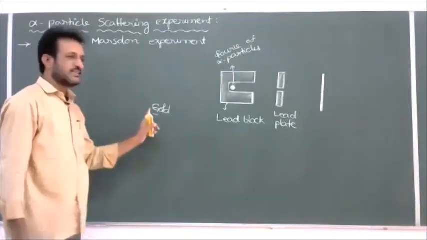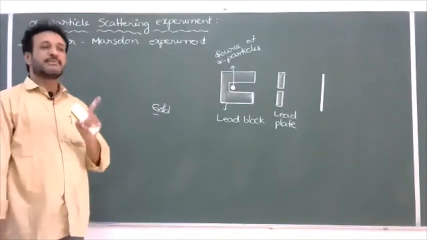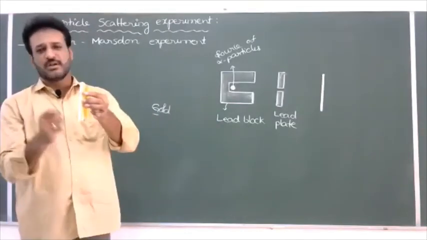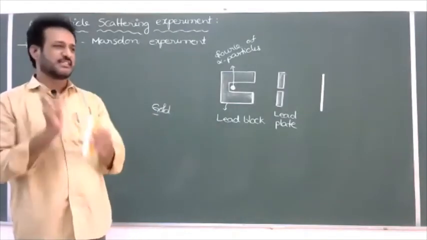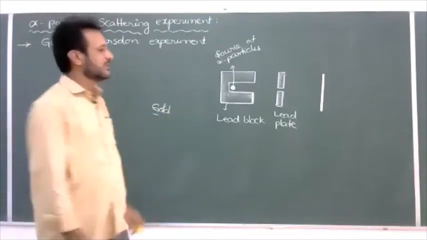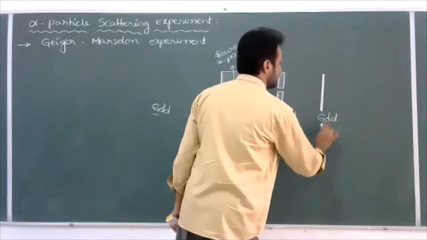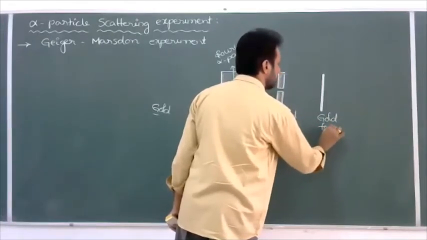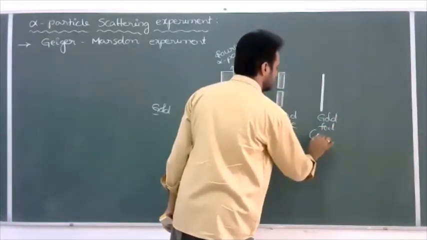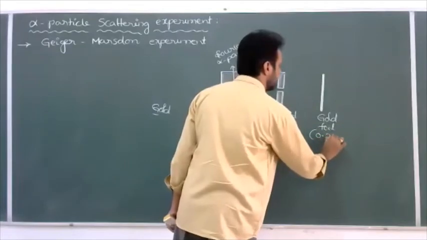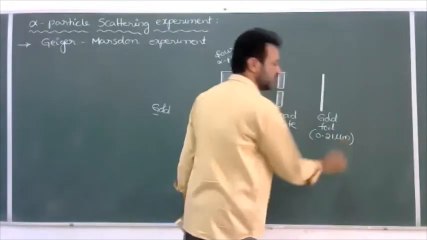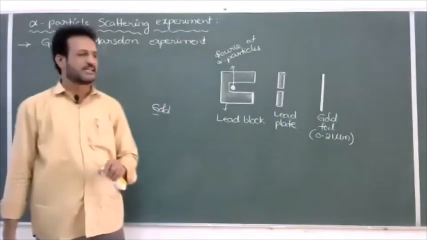And one more reason, gold is malleable. We can beat the gold into thin sheets. That's why we selected gold foil. It is a gold foil, having a thickness of 0.21 micrometer or 2.1 into 10 power minus 6 meter. That is the gold foil.